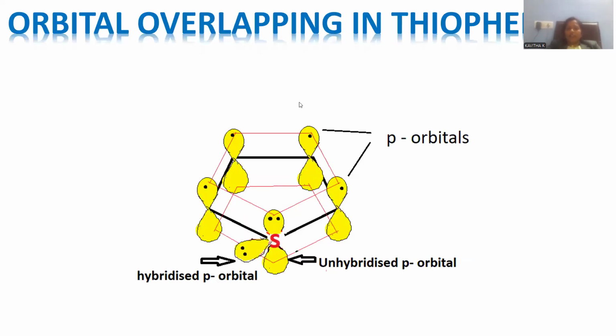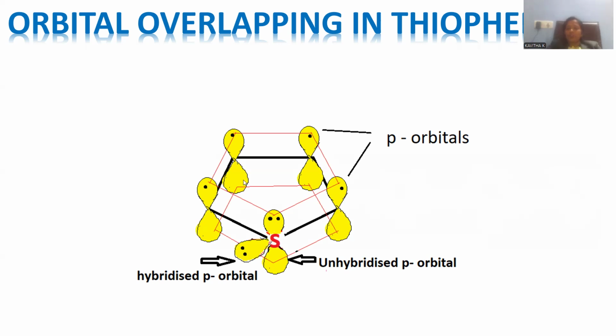Orbital overlapping in the thiophene molecule is provided. All four carbons are at the corners, and there is a sulfur, which also has a p orbital that is unhybridized. Sigma bonds originate because of axial overlapping of orbitals, and hybridized orbitals take part in sigma bond formation. Each carbon is also accompanied by an unhybridized p orbital with one odd electron.